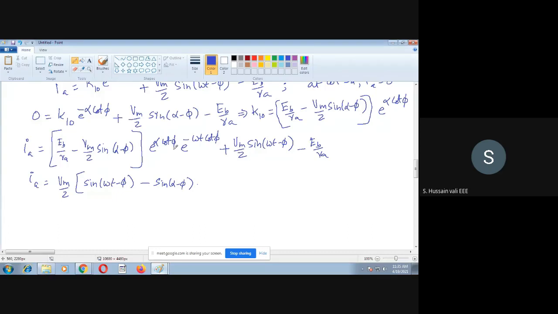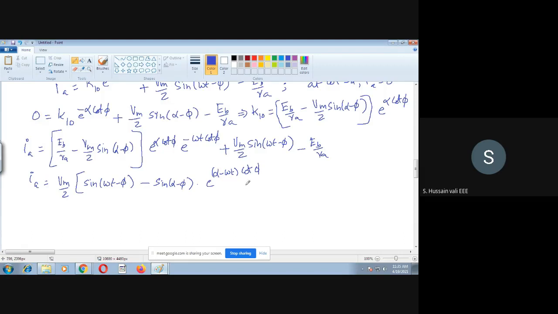Taking cot phi common, you get e power alpha minus omega t into cot phi.